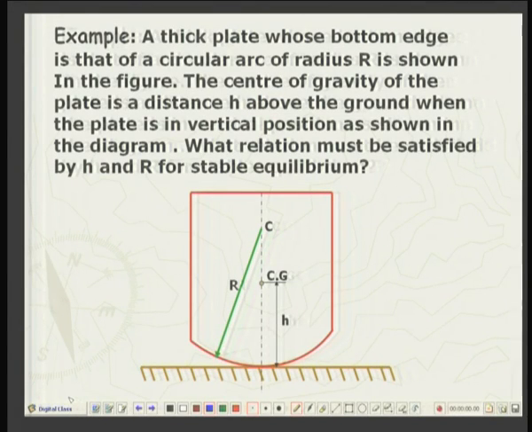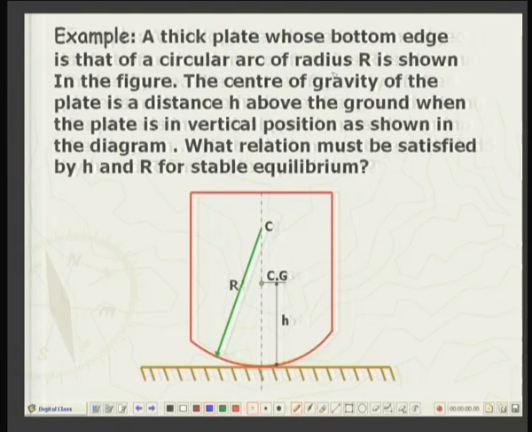First of all, I consider a very simple example. Here is a thick plate which has a kind of a nose that is circular in shape. Let me say, a thick plate whose bottom edge is that of a circular arc of radius r. This is shown here.